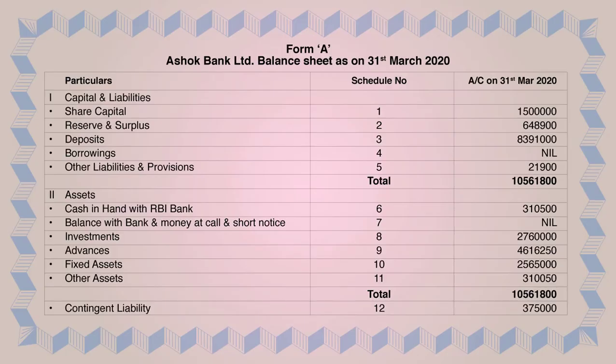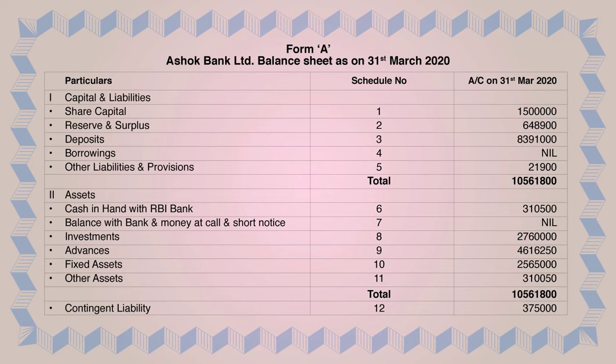The first page will be Form A. Form A, please see everyone. I have written the heading, the name of the bank, Ashok Bank Limited. Balance sheet as on 31st March 2020. You have to make the columns: particulars, schedule number, as on 31st March 2020. On one full page you have to make this. You have to write the format which I have given you in the previous lectures.